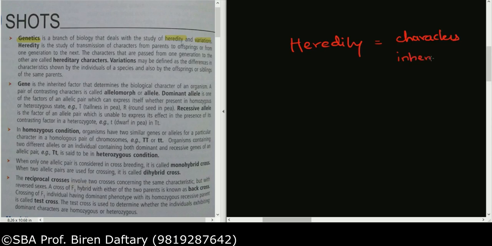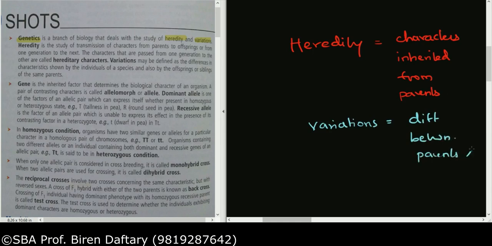So in simple words I can write down over here that heredity is equal to characters inherited from parents. Okay, whereas variations are the differences between parents and offsprings. Is this clear? Okay, so those two words you know.